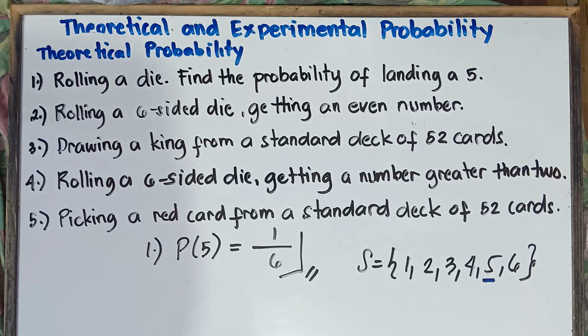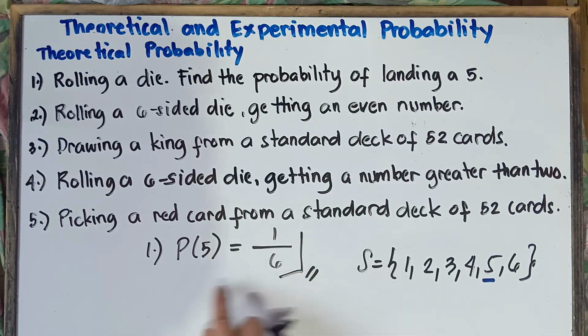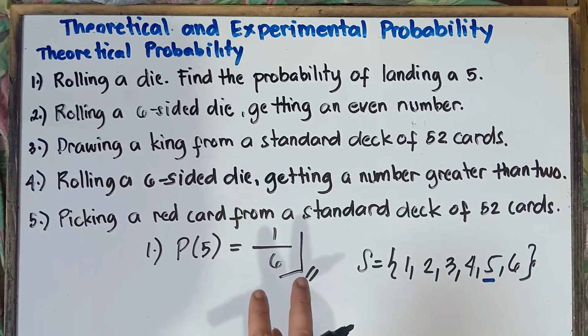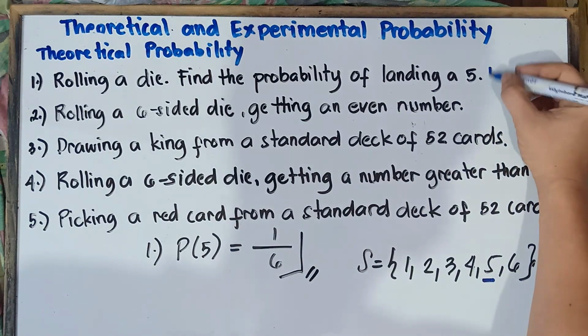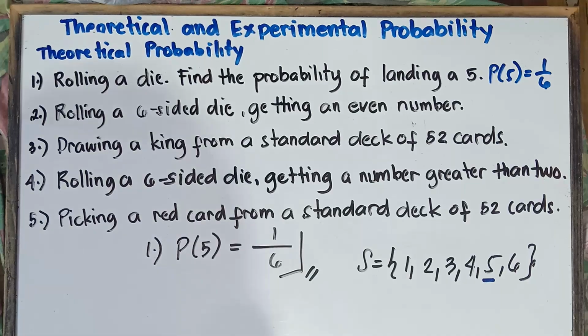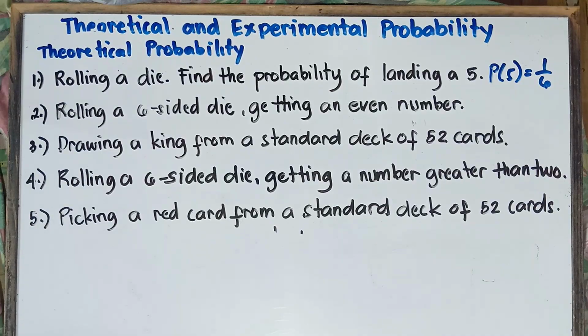Very easy, right? So these are the possible outcomes. You want to get 5. How many 5s? That's only 1, and that would be on the numerator. On the denominator, we have 6 possible outcomes. So therefore, the answer, that would be 1/6. Can we reduce? Nope, we cannot reduce. So the answer with regards to example number 1, probability of getting 5 is equal to 1/6. That's it, class. Very easy, right? Alright, so let's have example number 2, rolling a 6-sided die, getting an even number.